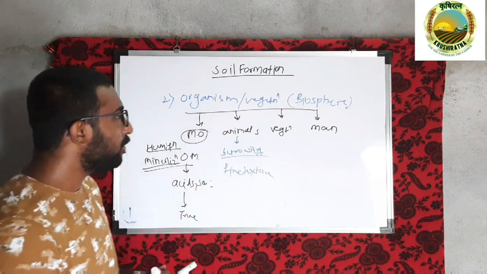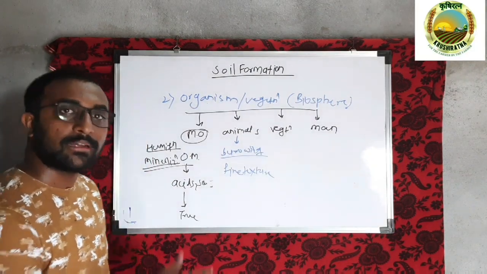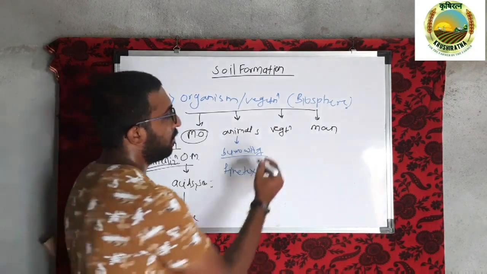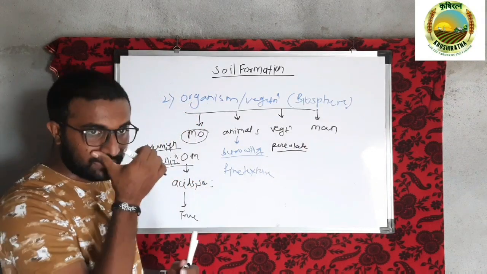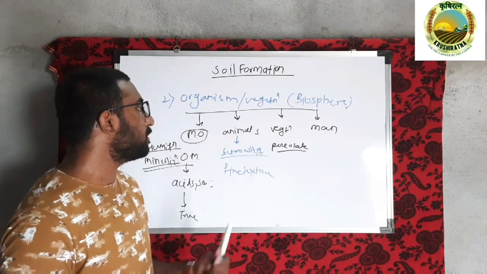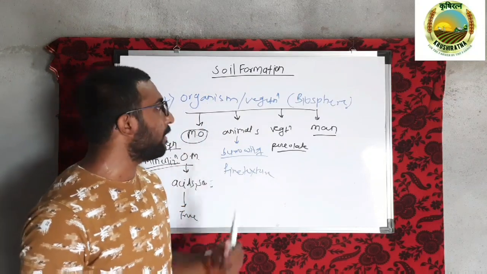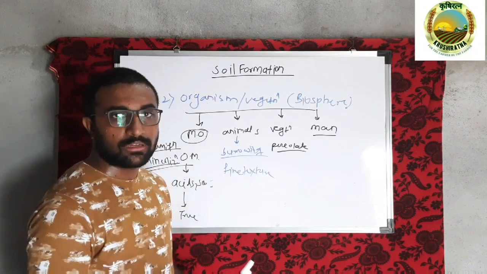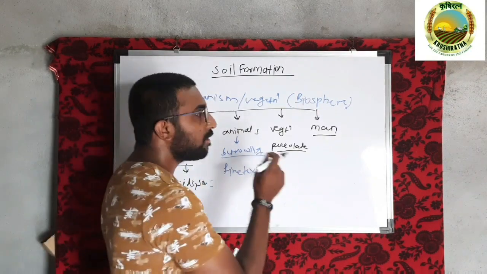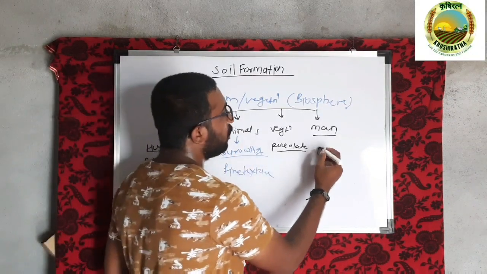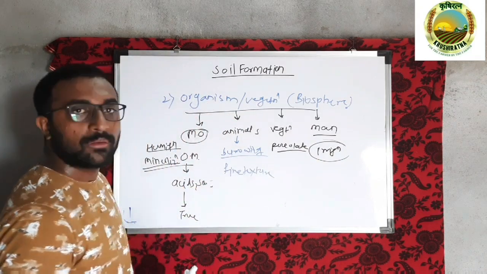In the case of vegetation, the roots of higher plants penetrate into the soil, and thus cracks are developed and water percolates into those cracks. As you know, water is the most influential physical agent in the soil formation process. Then in the case of man, there are various developing actions, that is major projects, construction of buildings and all that, and from the agriculture point of view, irrigation. These are the active factors which contribute to the soil formation processes.